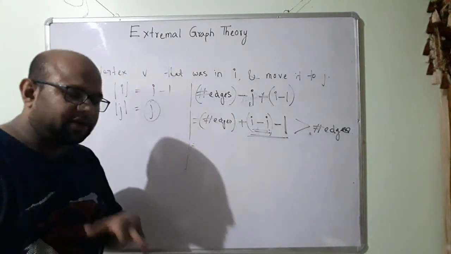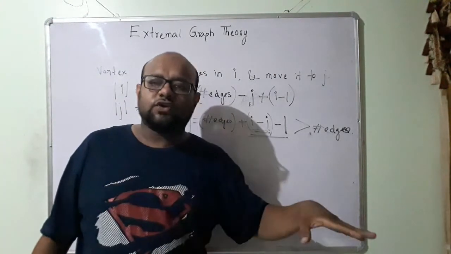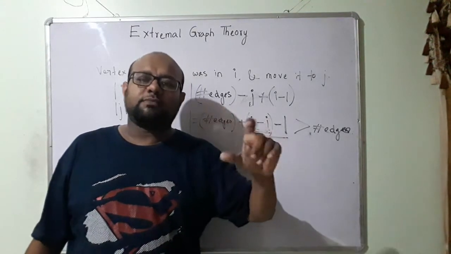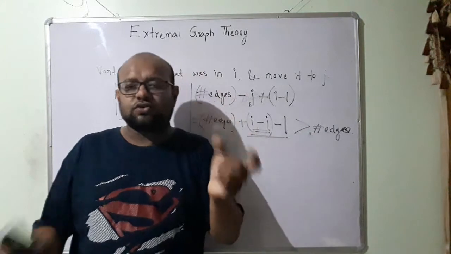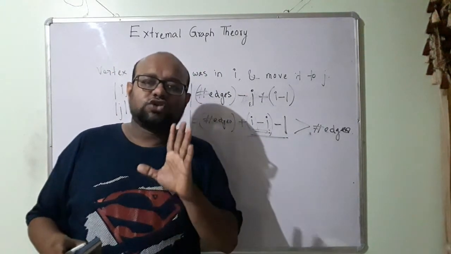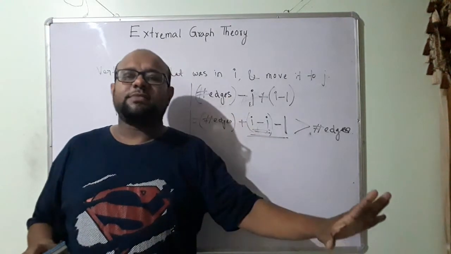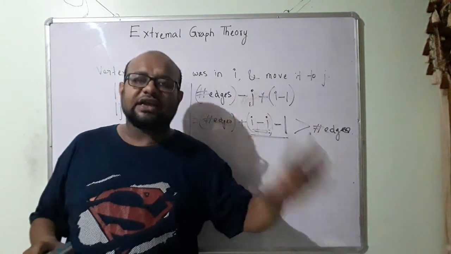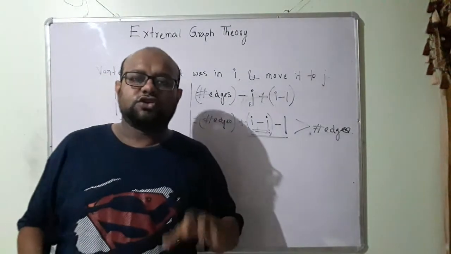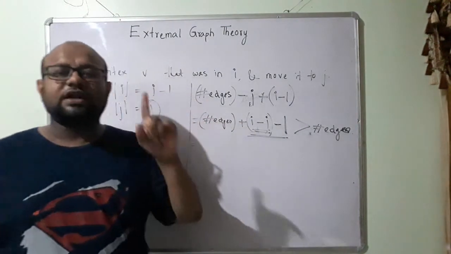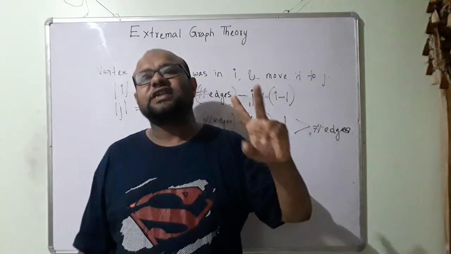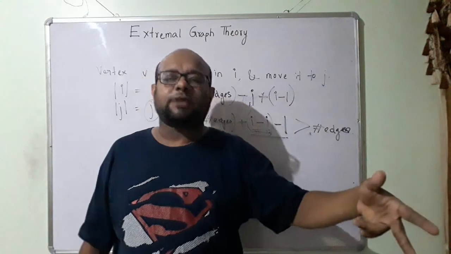Okay, we can keep on doing this until we have an equal number of elements in all the sets, or the number of elements in any two sets differ by at most 1. That is going to give us the maximum number of edges, and that graph is the Turan graph. So what is the Turan graph? It is K r plus 1 free, and it has the highest number of edges among r-partite graphs.